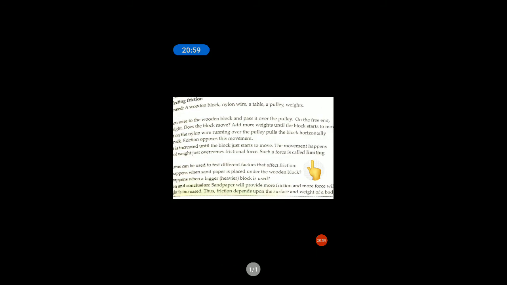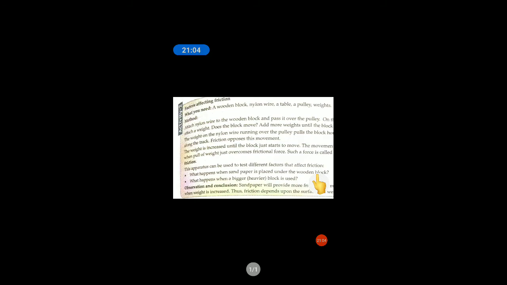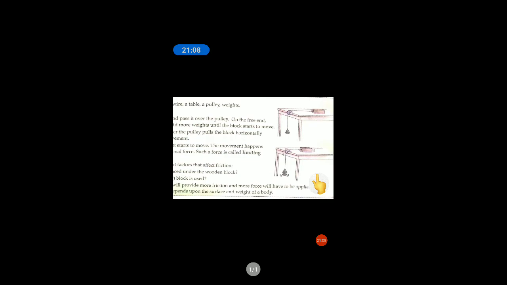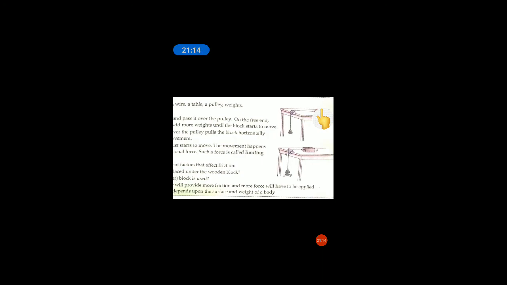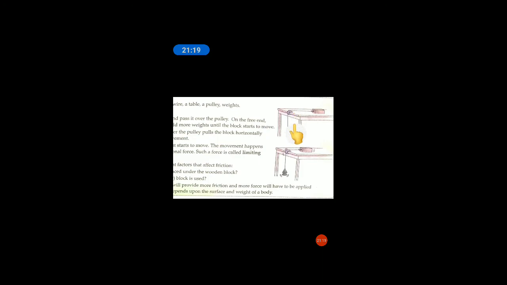First, what happens when sandpaper is placed under the wooden block, and second, what happens when a bigger, heavier block is used. To understand the activity, this is the arrangement: on a table you keep a wooden block, attach a nylon wire, and through a pulley hang it downwards.